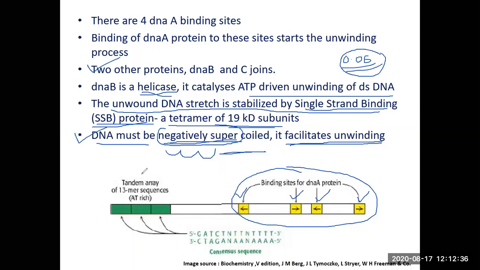And what are the characteristic features? One is that it has a tandem array of these sequences, repeated 11 times. They are typically AT rich. AT rich means that between A and T you have only 2 hydrogen bonds, whereas between G and C you have 3 hydrogen bonds. Having only 2 hydrogen bonds, it is relatively easy to separate the strands. This serves as a softer region so that strand separation can take place. And once strand separation takes place, the single-stranded DNA will be stabilized by single-strand binding protein.